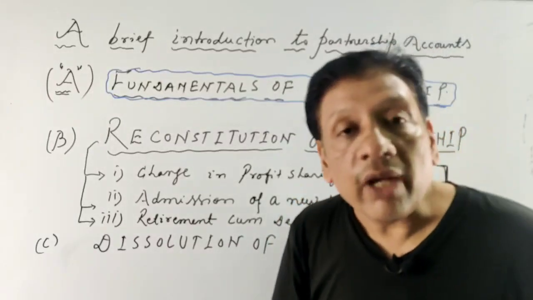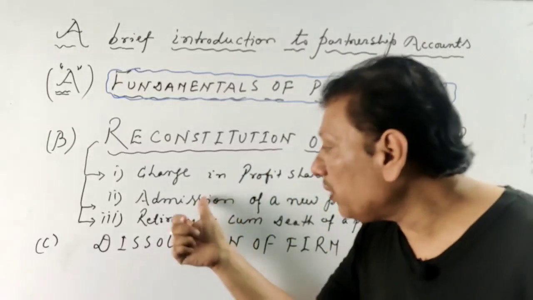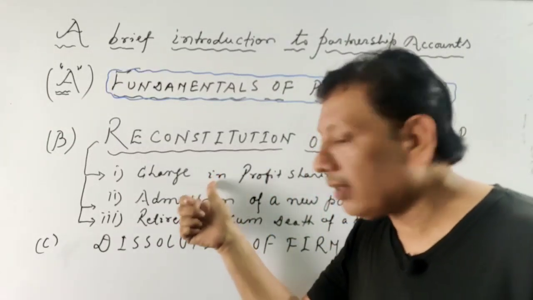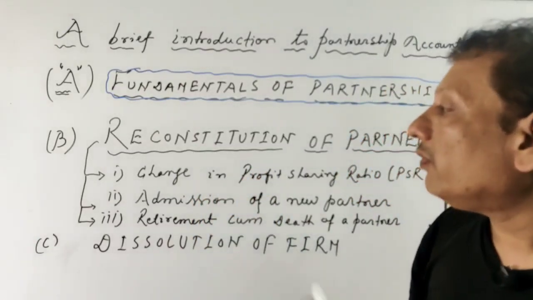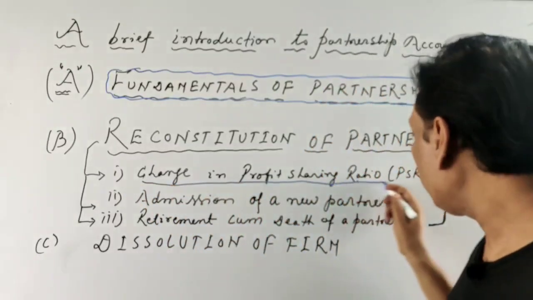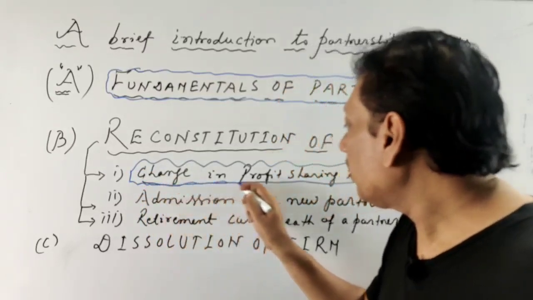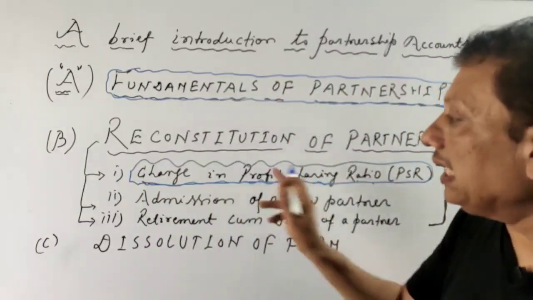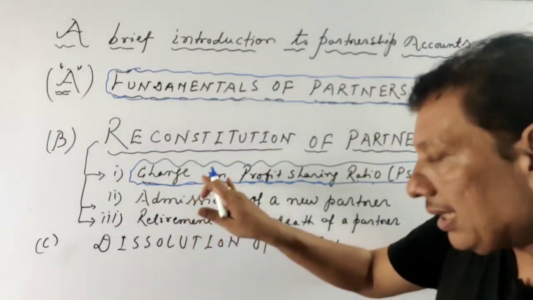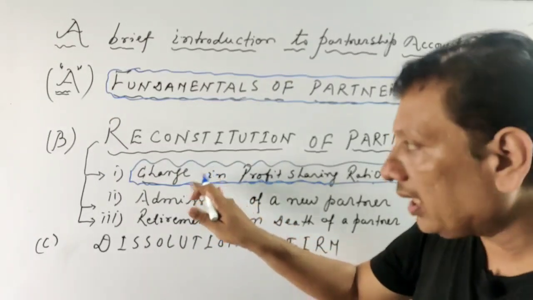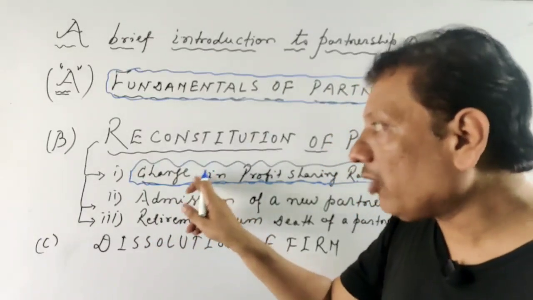So students, try to understand, change in profit sharing ratio will be the backbone of these 2 chapters. Whenever we move here, we will have to understand it quite deeply and minutely, because this segment will be the backbone of the other 2 segments. If this segment is not properly clear, we will not move forward to the other 2 segments, because it will not be clear if you do not have command over this segment.